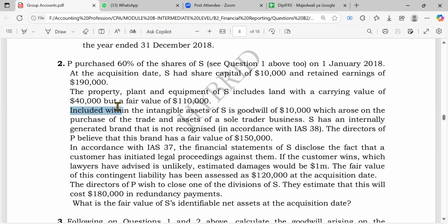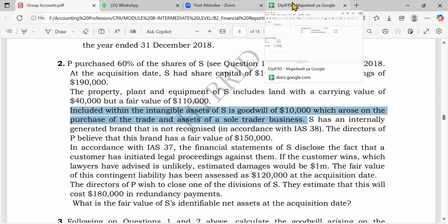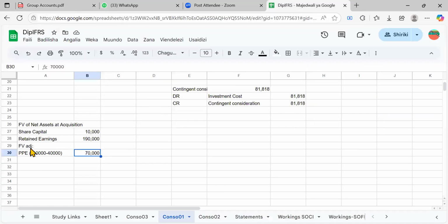Now we proceed. We are told included within the intangible assets of S is goodwill of $10,000, which arose on the purchase of trade and assets of a sole trader business. So it means maybe S, when operating, once acquired the sole trader, right? And so it had a purchased goodwill. And as the explanation said, if you find that the company being acquired had a goodwill, that goodwill has to be removed.